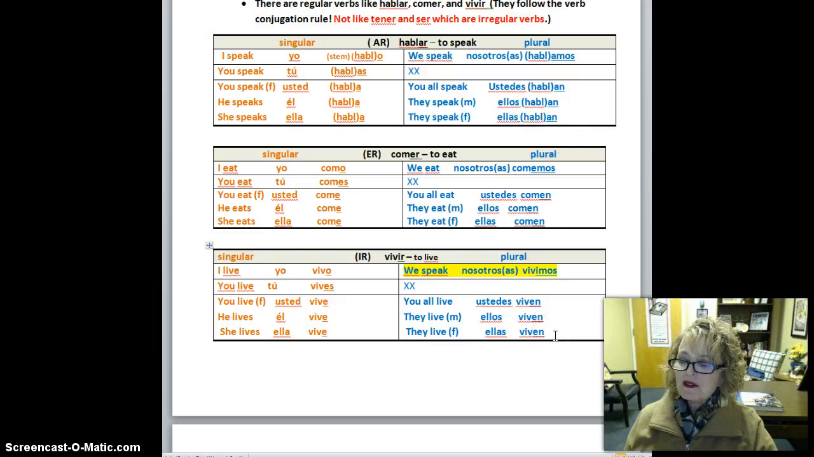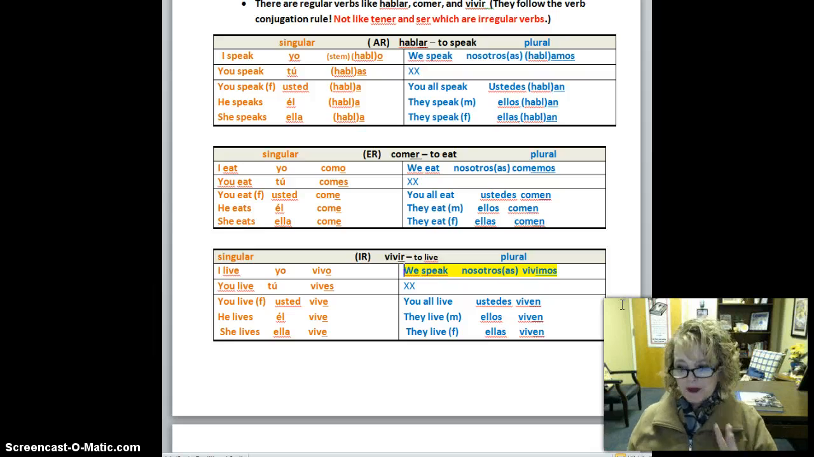Now, what if I want to say the girls live in Chicago? I would say ellas viven en Chicago. Ellas viven en Chicago y hablan español y comen mucho. That pretty much sums up what you would do to conjugate an IR or ER verb.